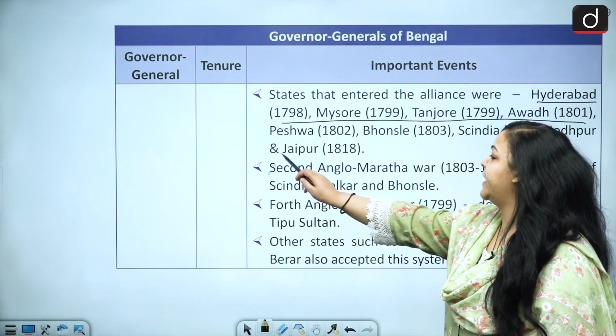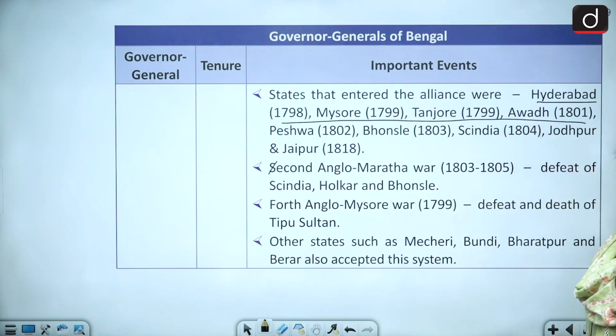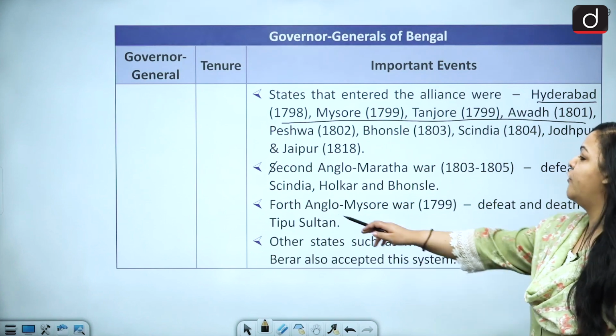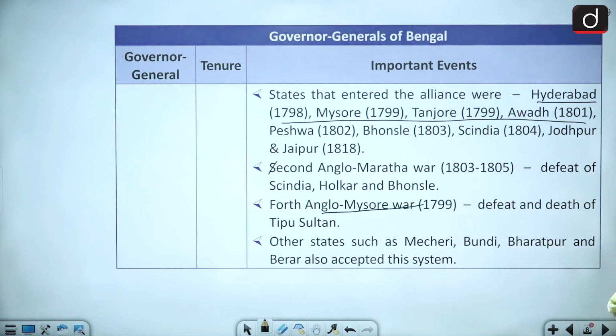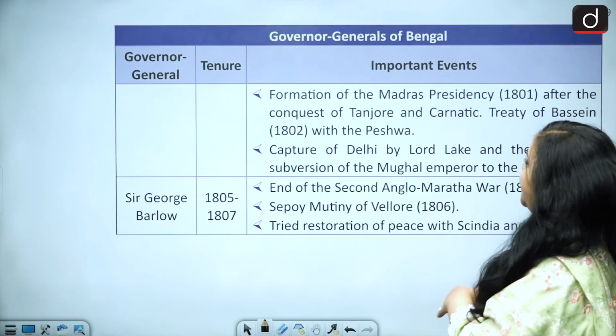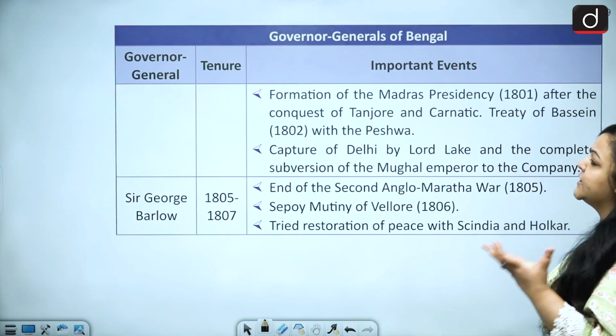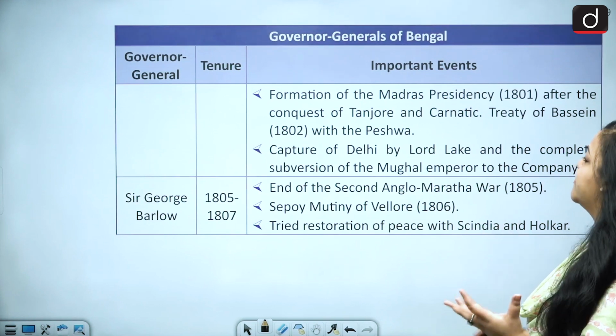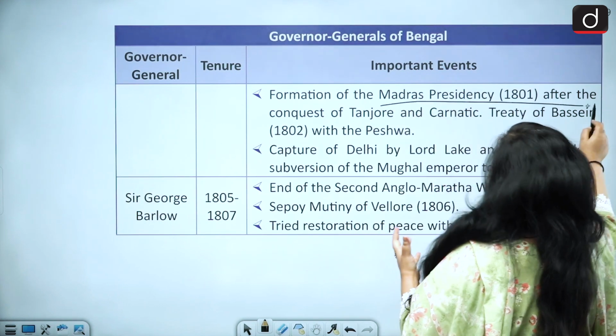occurrence of the Second Anglo-Maratha War and the defeat of Scindia, Holkar and the Bhosles. Then we also have the Fourth Anglo-Mysore War, which caused the death and defeat of Tipu Sultan. Other than this, there were other states such as Macheri, Bundi, Bharatpur and Berar, which also accepted the system of subsidiary alliance.